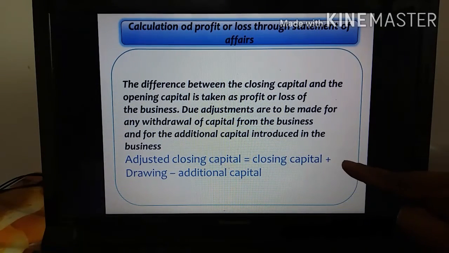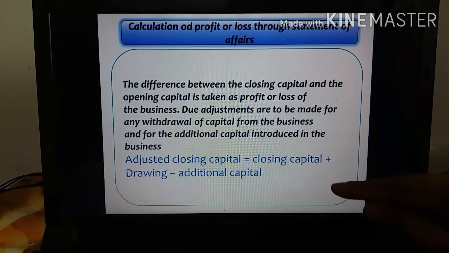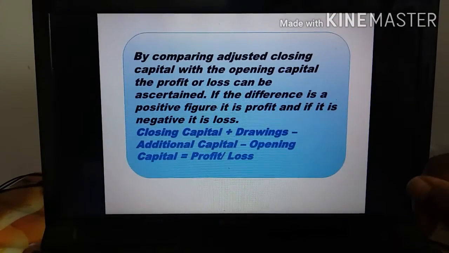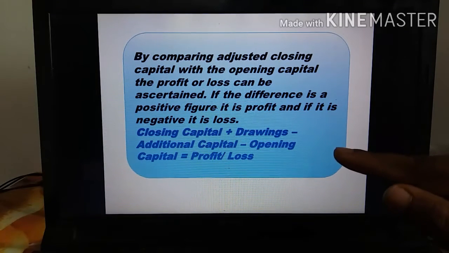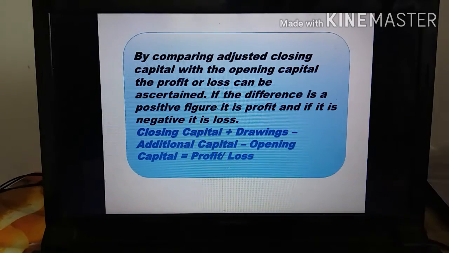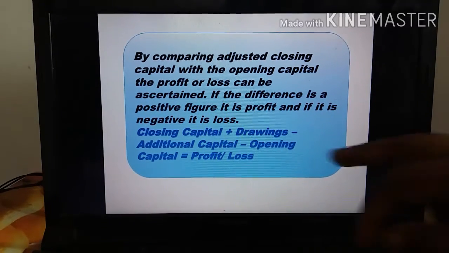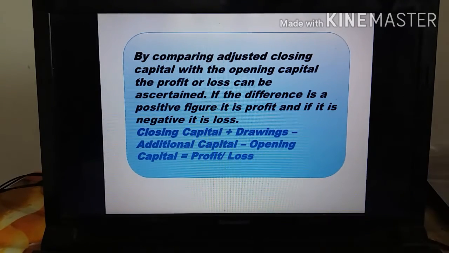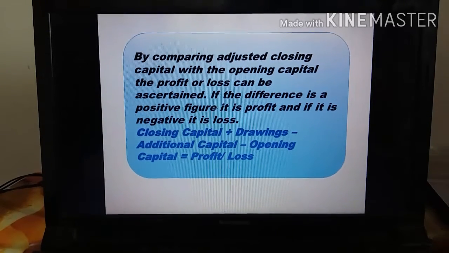Closing capital plus drawings minus additional capital minus opening capital gives the profit or loss. If the difference is positive, it is a profit; if negative, it is a loss.